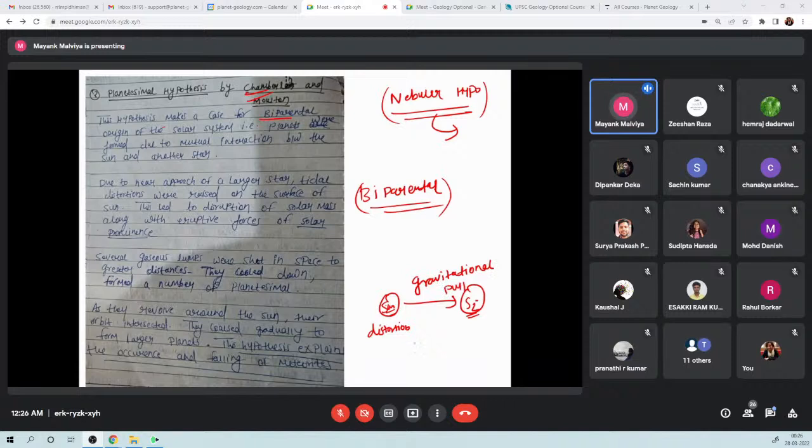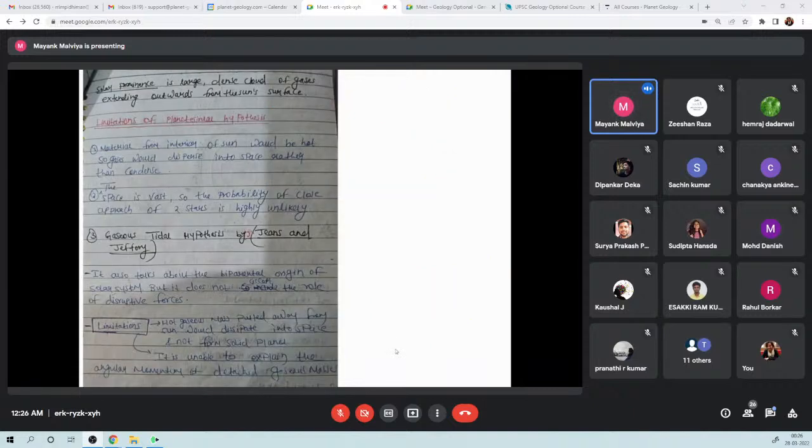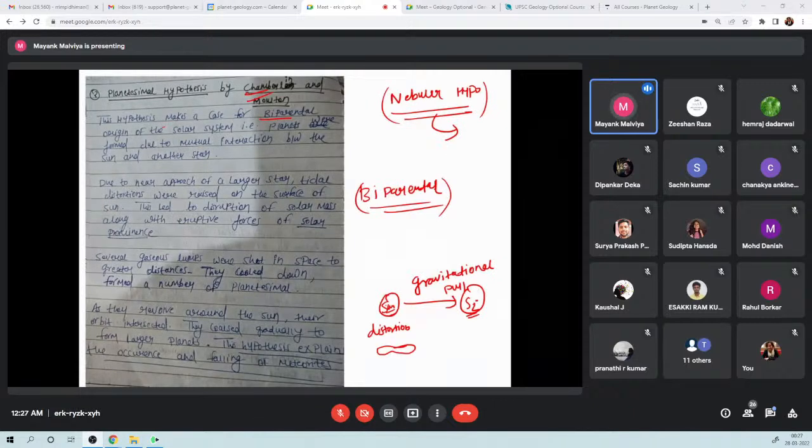Gravitational pull of another star. So what happened was the sun was distorted. Basically, a cigar-like shape was formed, right? So the sun was distorted, and as the larger star came near to the sun, there was tidal distortion. In this subject, tidal means gravity, right? Tidal hypothesis means gravitational pull of another star. So this tidal distortion was raised on the surface of the sun, right?